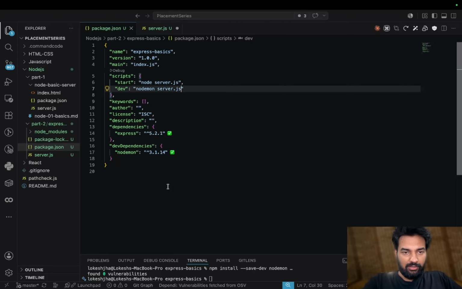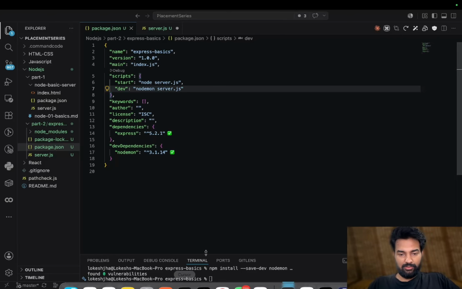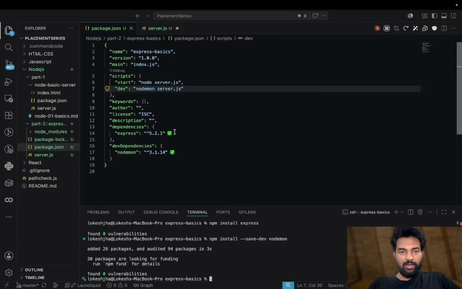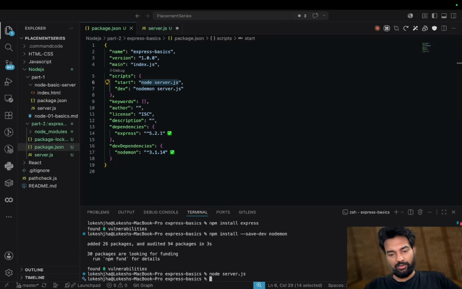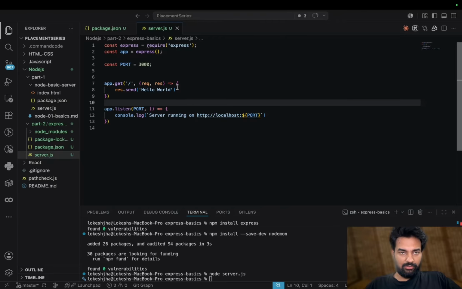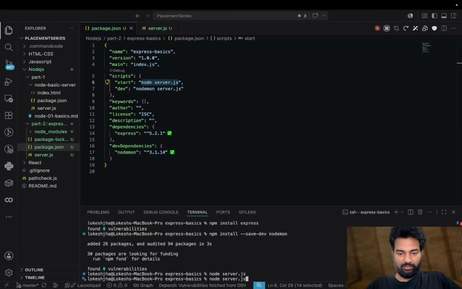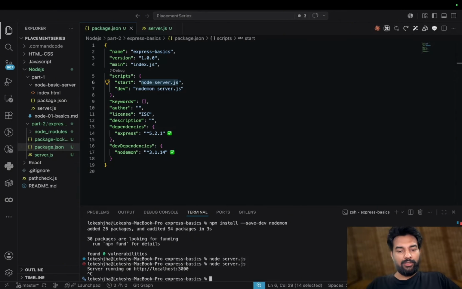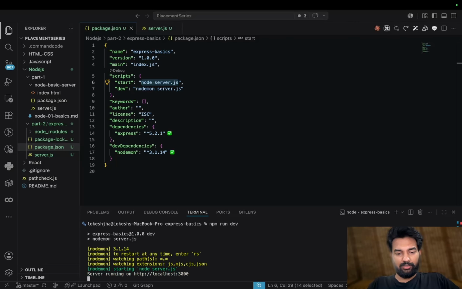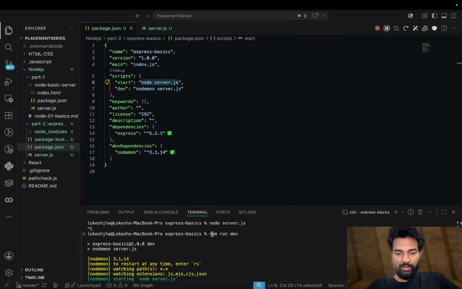So the difference is, now I will not be running it like this, node server.js, express basics. I will not be running that. This is not saved. If I now run it, then it is running. There is a standard practice that whenever someone comes to a node project, they will do npm run dev, this thing. So we put npm run dev.